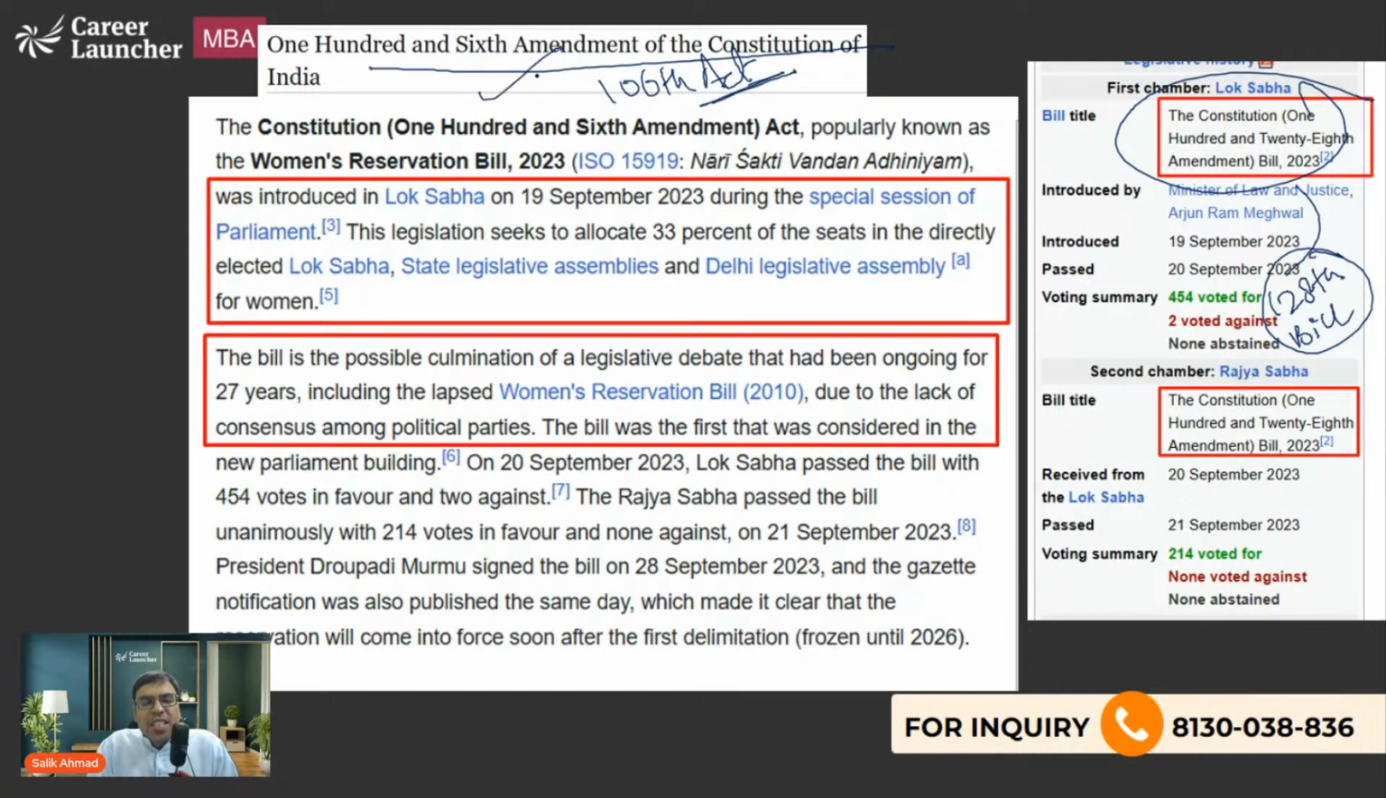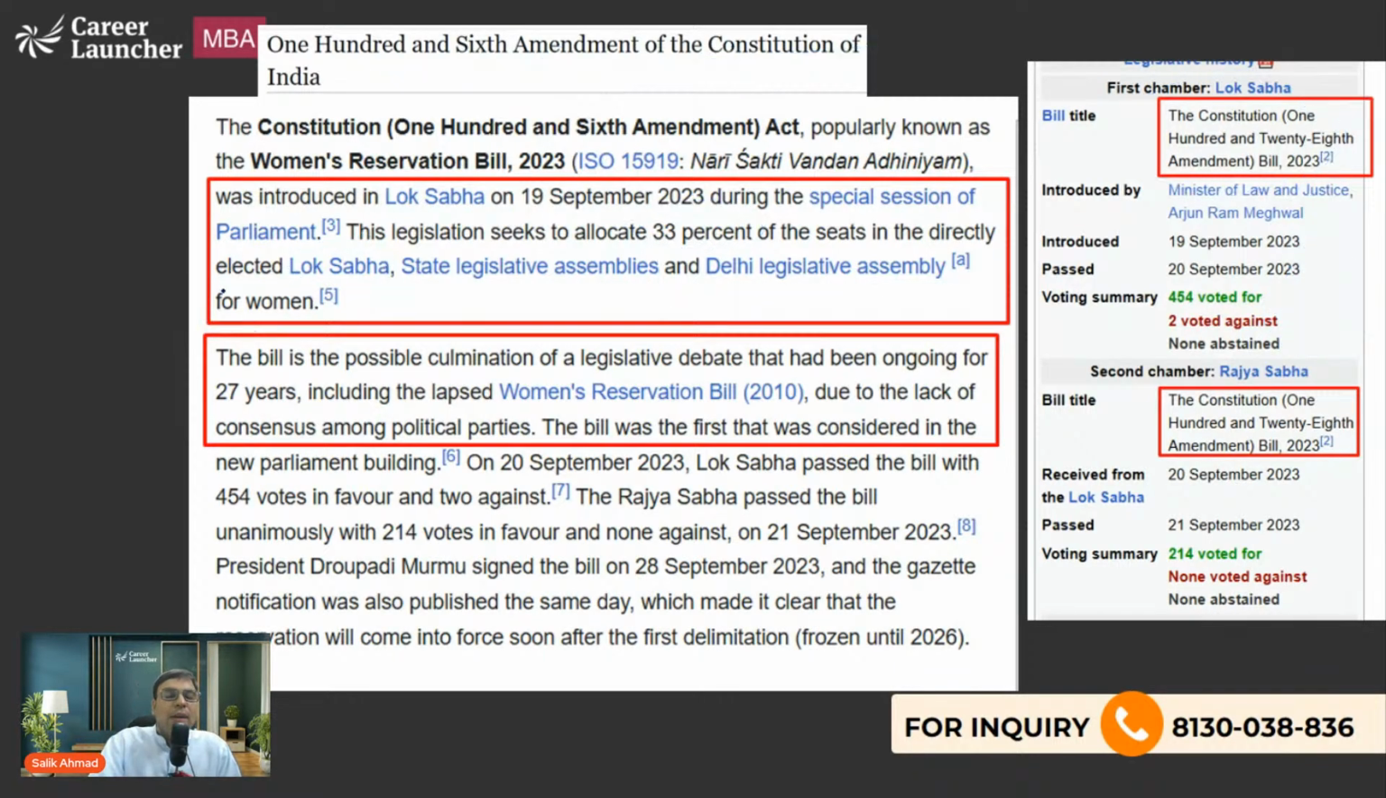So what was the 106th Amendment Act? It seeks to provide 33% reservation to women among people elected for Lok Sabha, State Legislative Assemblies, and the Delhi Legislative Assembly. Yes, that's the idea. However, there is a provision that it can be implemented only after the next census is done.